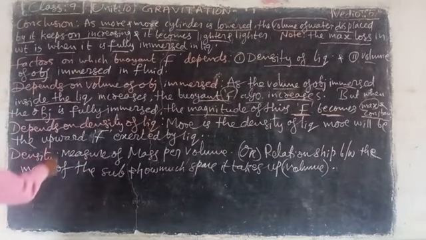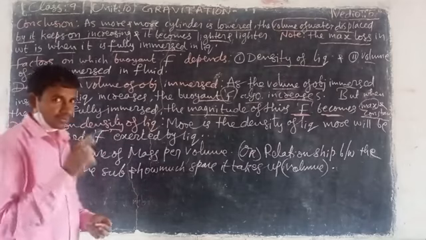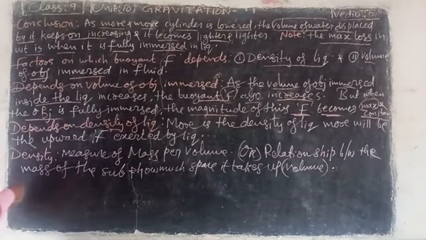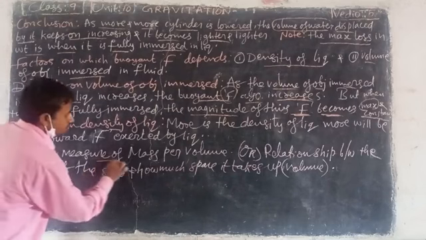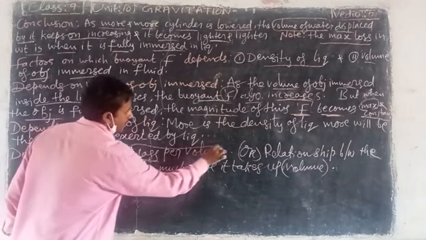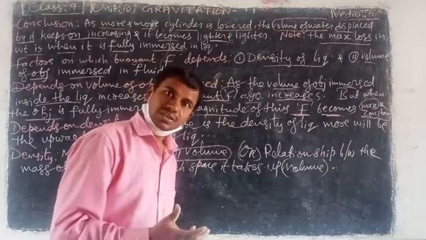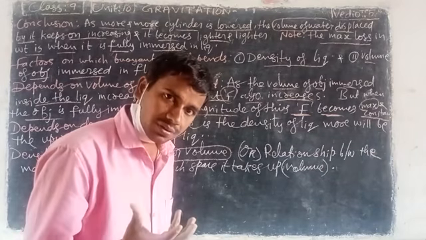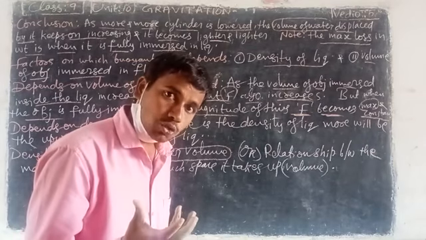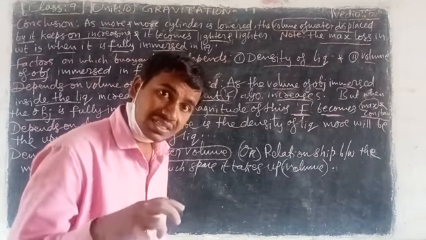Next, it depends on density. First of all, you want to know what density is. Density is the measure of mass per volume. Take one stone. What is the stone's mass and what is its volume?